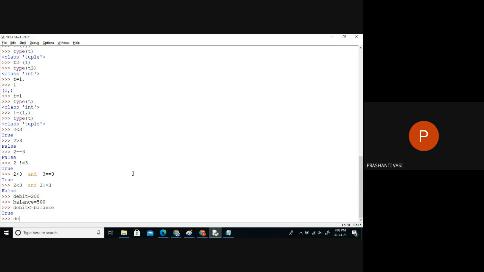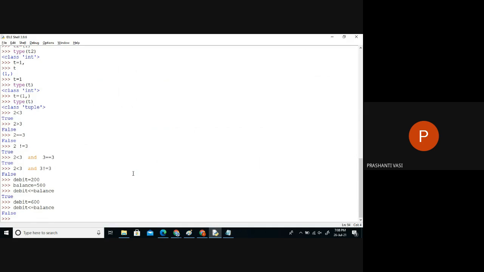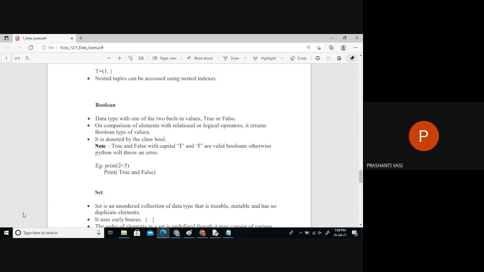If I want to debit 600, and then I check that it should be less than or equal to the balance, the system will give the answer as False. Based on that, we'll do the coding. That means the next step will proceed based on the answer only. The system should check the answer: is it true, or is it false? Based on that, we'll do some coding.